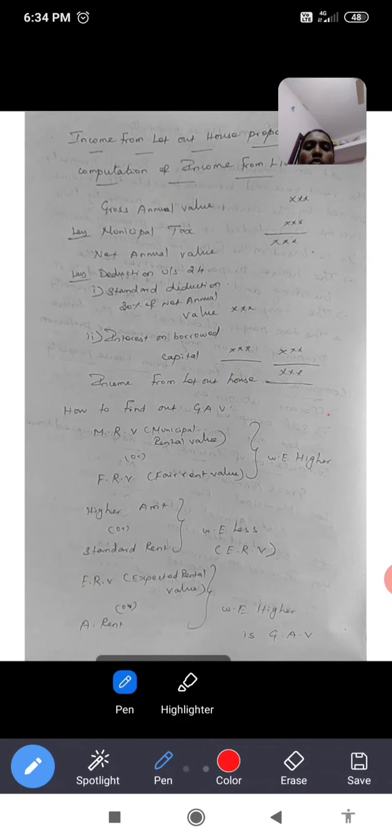Next, let us see how to get this gross annual value. First, MRV, the municipal rental value, is calculated by the municipal tax authority for imposing the municipal tax. Next, fair rental value is the rent which a similar property with similar features in the same locality would fetch.